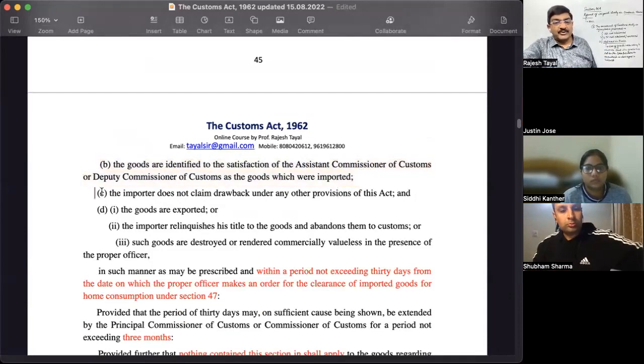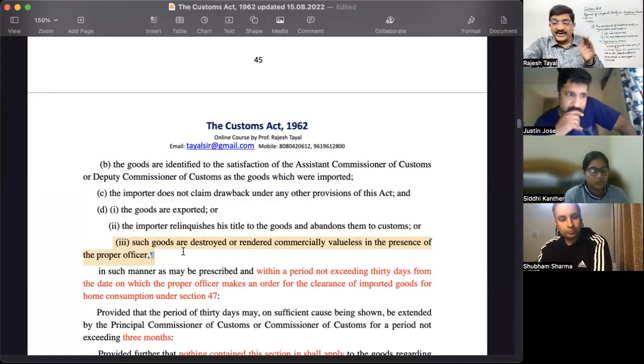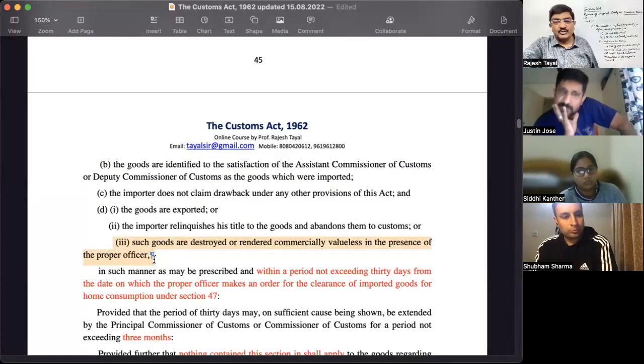The importer does not claim duty drawback, and the goods are exported. The importer relinquishes the title in favor of the customs or abandons them to the customs, or such goods are destroyed in presence of the proper officer. So how many options are available? Goods are returned or exported, or those are transferred in favor of customs, or those are destroyed in presence of the officer as per the rules.